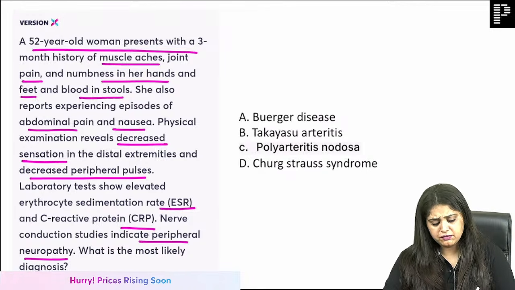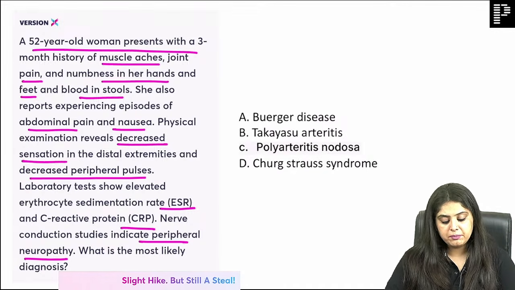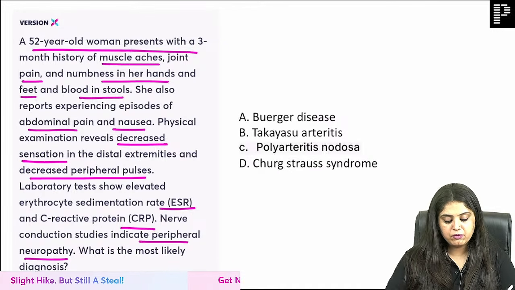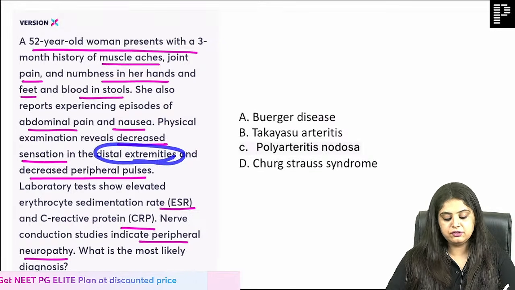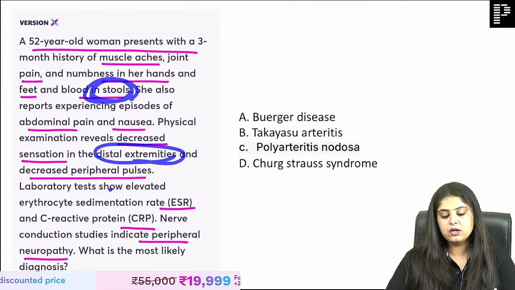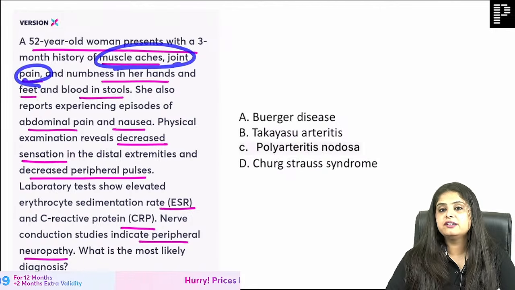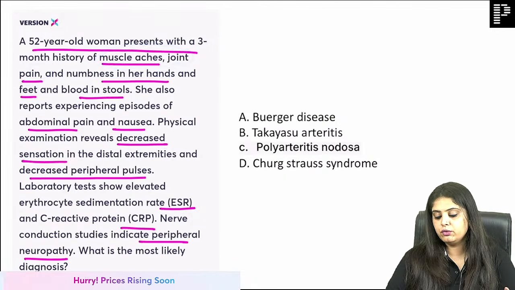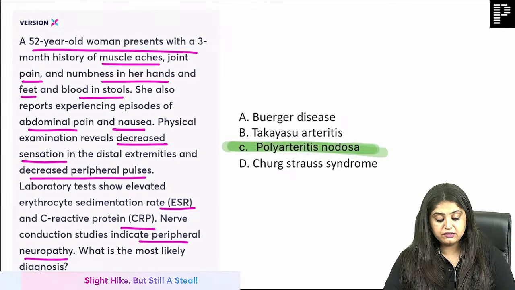I'm getting answers of Takayasu because all of you probably believe that there is a lot of upper limb involvement, but with that upper limb involvement there is also decreased sensation in the distal extremities. Also you can see something called blood in the stools. Also you can see muscle aches and joint aches, and that is not something which is going in favor of Takayasu. Now I started getting the right answer, polyarteritis.